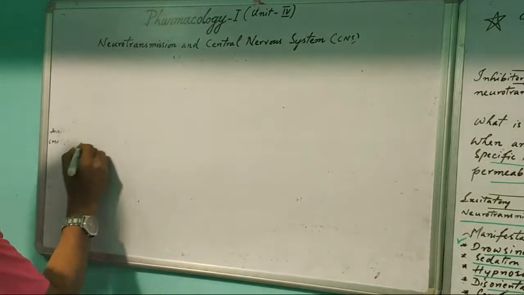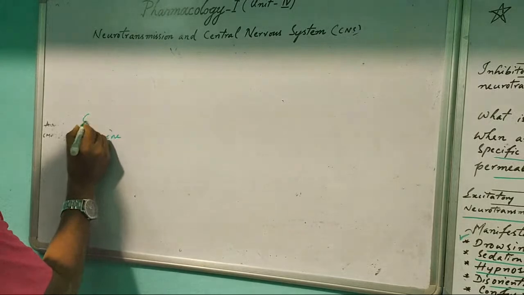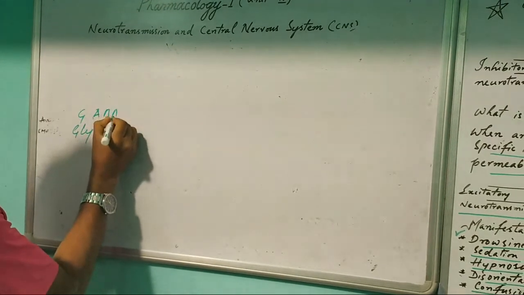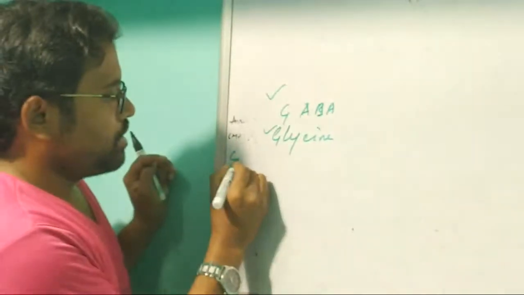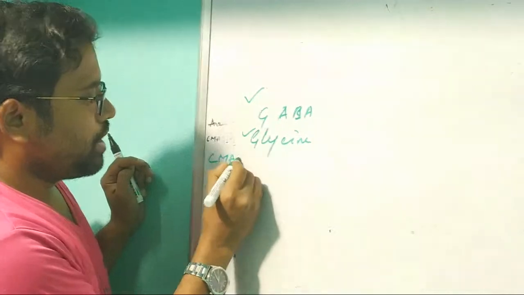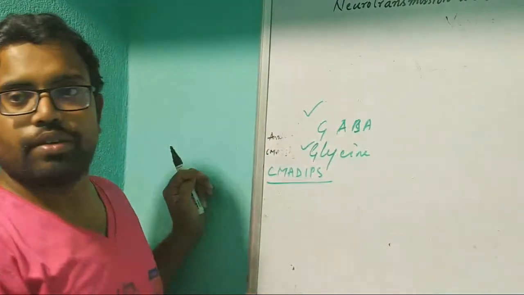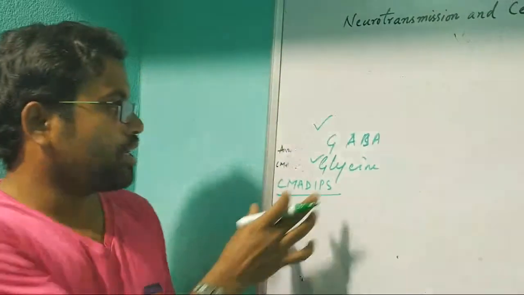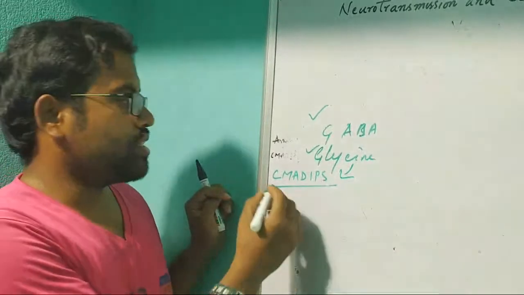Glycine is a neurotransmitter and GABA is a neurotransmitter for inhibitory action. Glycine produces IPSP. So this is the effect. In short, I have written it here. Glycine will cause these effects on the CNS.